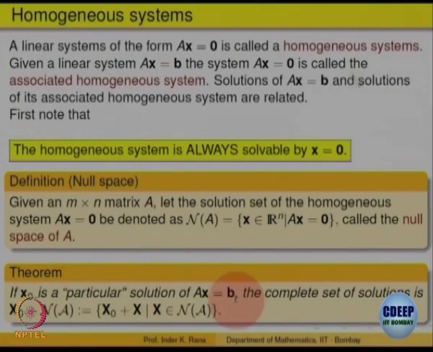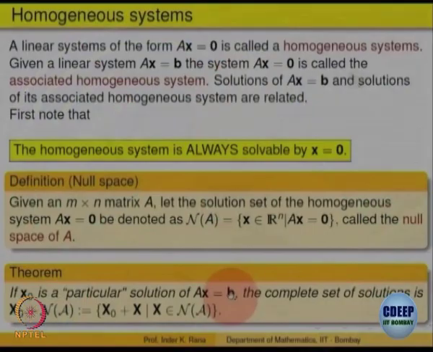The theorem says that the solution set of Ax = b is the same as: you find at least one solution of the system Ax = b, and add to it all solutions of the homogeneous system, you get all solutions of the system. So, finding solutions for the non-homogeneous case or the general system means: find at least one, find all solutions of the homogeneous case, take one from there and add it to it, you will get all, one by one, pick and add, right. So, the solution space of Ax = b is the same